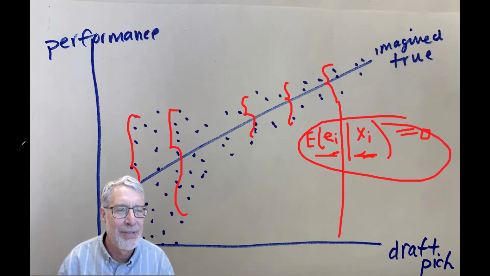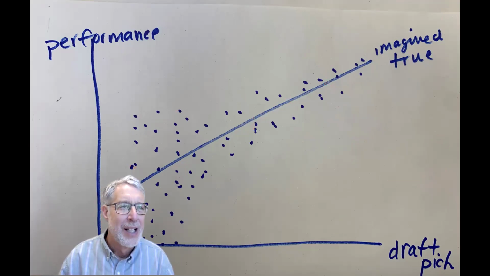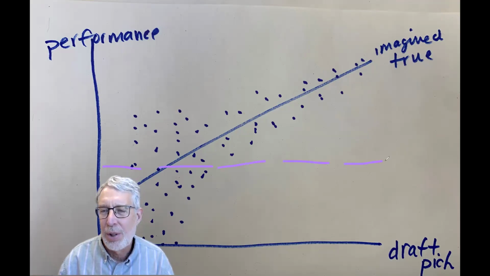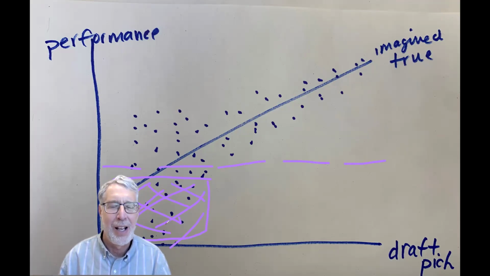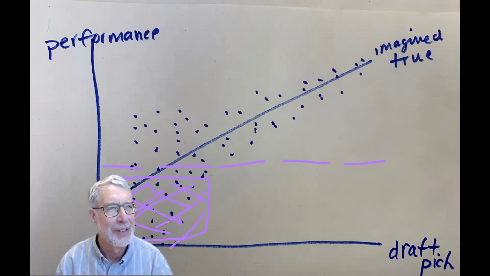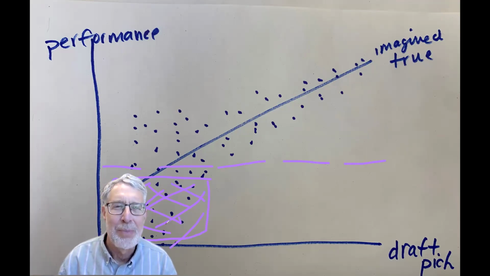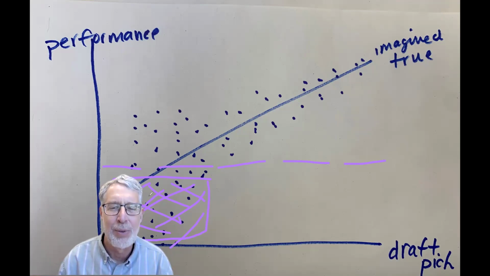And that's what we would observe if we had all this data. The problem is that we don't see all this data. Instead, we imagine that there's some threshold rule where players who are drafted but then perform really poorly, that is, all of these players, get cut from the teams, and so they're no longer observed. We don't see them in any sample of data of the NBA or NFL or Major League Baseball. We don't observe them in performance because they all get cut from the team because they end up performing badly.